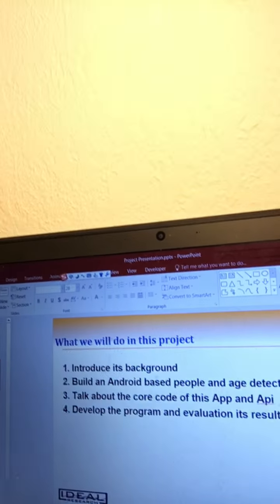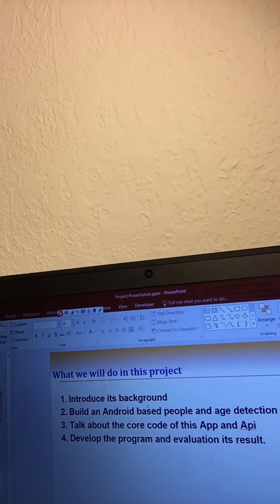So people constantly upload their new pictures and new photos, trying to have fun themselves or make their parents and relatives have fun. So that's our background. And then let's go into the second part, building the Android-based people and age detection program.